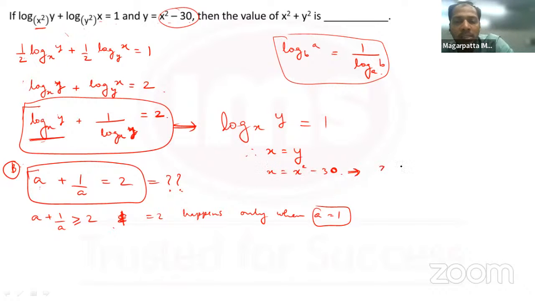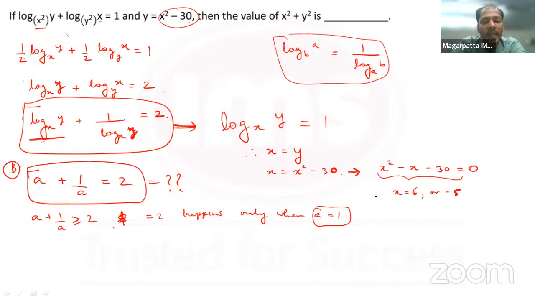So from here you would have got x square minus x minus 30 is equal to 0. If you solve this quadratic, the split would be minus 6 and plus 5. Therefore, with the change of sign, x is equal to 6 or minus 5.